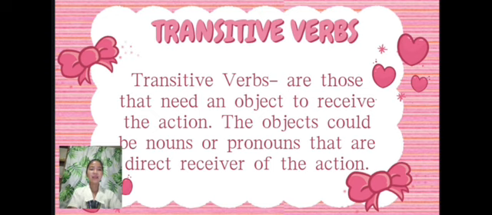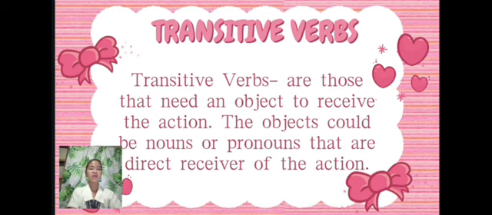The direct object answers the questions what or whom after the verb and is the receiver of the action. Key characteristics of transitive verbs. First, require a direct object. The action of the verb is directed towards someone or something. Without a direct object, the sentence is incomplete or lacks meaning.